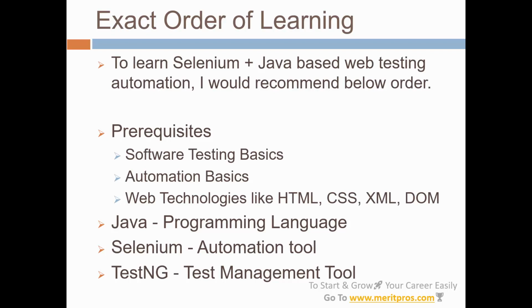Then definitely for automation we need a programming language, so you cannot escape that. And also don't be afraid, it's not too hard. If you dedicate yourself and spend time, you can easily learn a programming language. So we need to learn the Java programming language. Then Selenium, the automation tool itself. So we need to learn the scripting with Selenium, how to handle different web elements with Selenium. Then we need a test management tool. So here we have TestNG, that is really popular for the Selenium and Java combination.